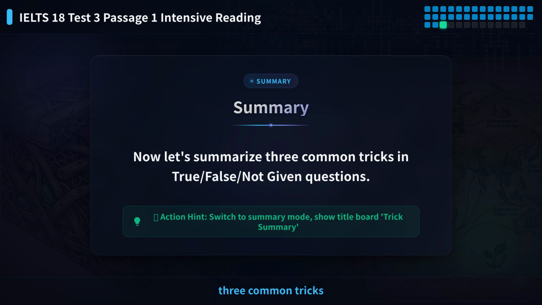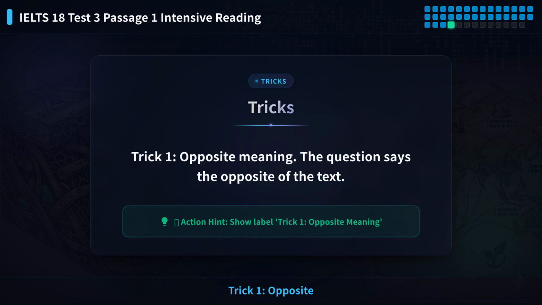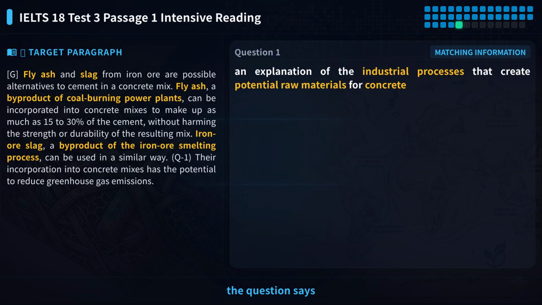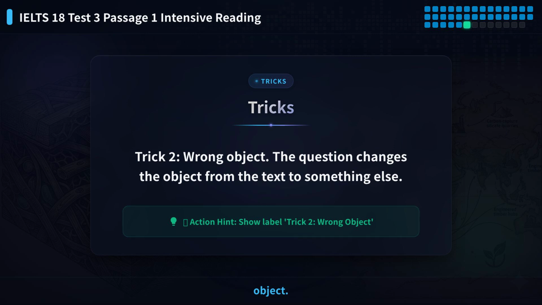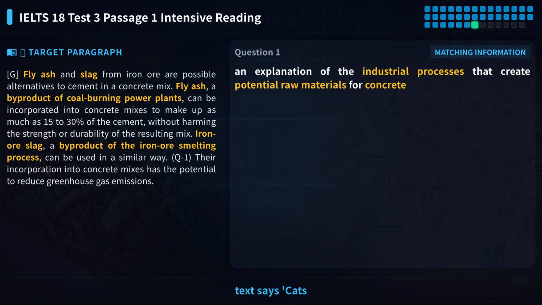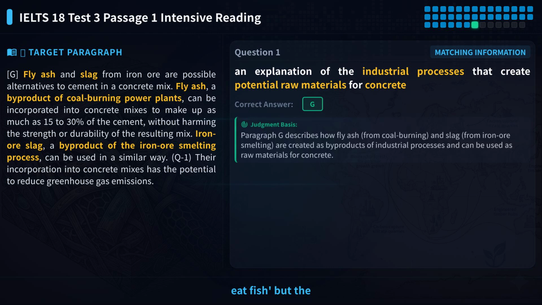Now let's summarize 3 common tricks in true-false not given questions. Trick 1, opposite meaning. The question says the opposite of the text. For example, if the question says A is good but the text says A is bad, that is opposite meaning. Trick 2, wrong object. The question changes the object from the text to something else. For example, the text says cats eat fish but the question says dogs eat fish. The object changed from cats to dogs.